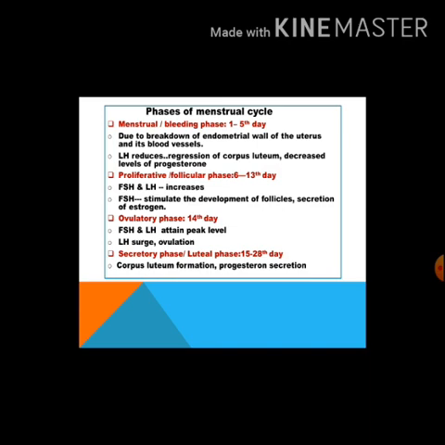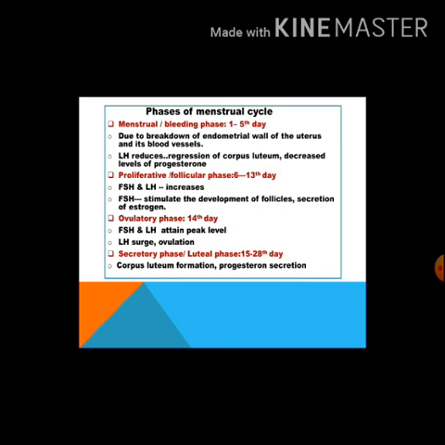After this period, it enters into the ovulatory phase. Mainly it occurs on the 14th day. Both LH and FSH attain a peak level. Rapid secretion of LH, leading to its maximum level during the mid-cycle, is called the LH surge. LH induces the rupture of Graafian follicles and thereby the release of the ovum, called ovulation. The life of an ovum is 24 hours.